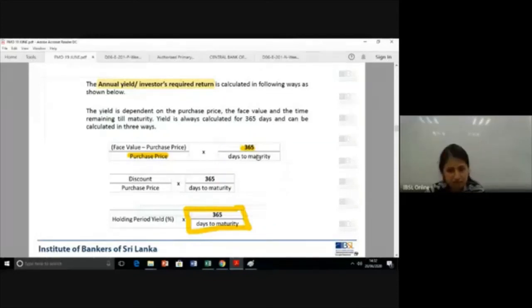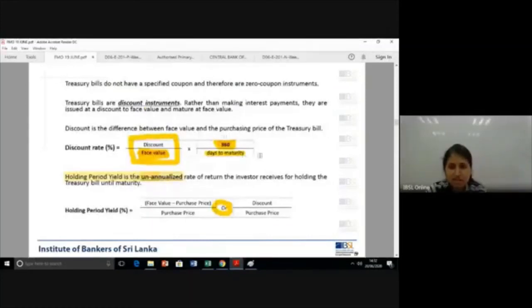Okay. Why is it purchase price? Here you're going to talk about yield. When you are talking about return, you talk in comparison to your investment. So your investment is purchase price. Why is it 365? Here you're going to talk about your return. Return is always annualized. You talk about 365 days. Therefore, you mention that. It's always calculated for 365. Here you annualize in terms of the treasury bill itself.